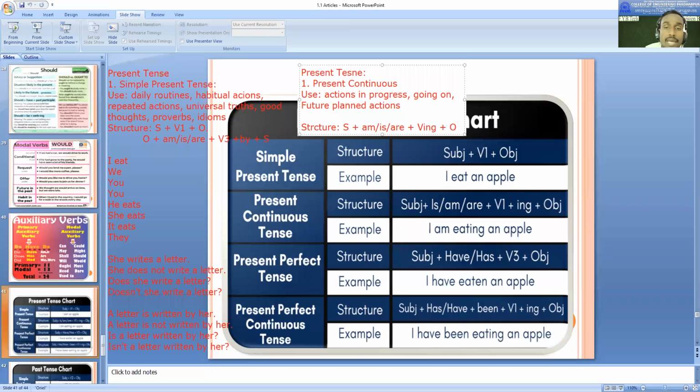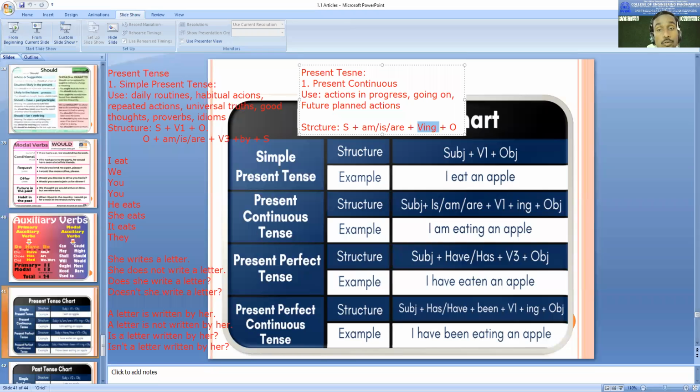Now here you may have confusion. What confusion? Here is also amizar, here is also amizar. But try to understand what comes after amizar. What comes here after amizar? The ing form. And what comes here after? Verb in third form, the past participle.